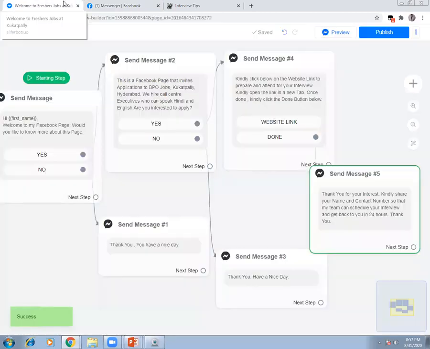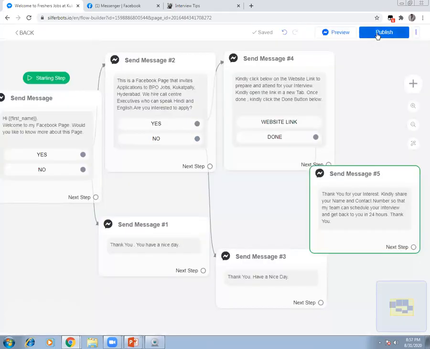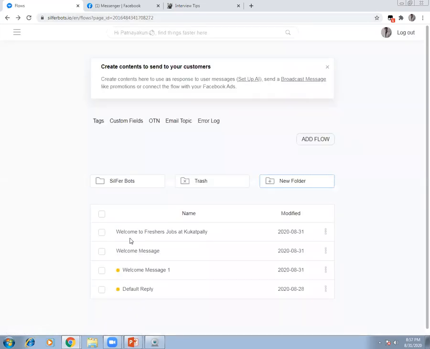So now what I do, I have done a preview. Now I'll publish it. Without publishing, it is not active. This is a preview which only I can see. If the preview is perfect, then I'll go ahead and publish it. Now if you go back, the new one is added here.